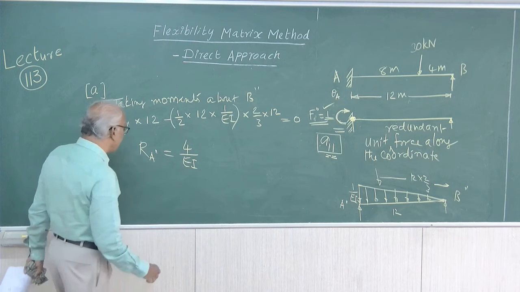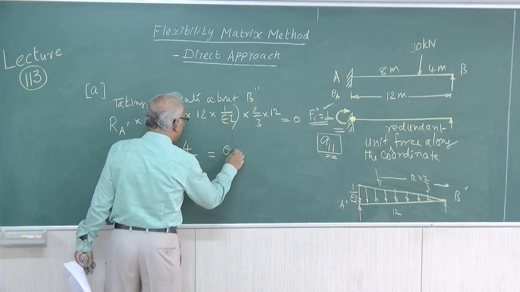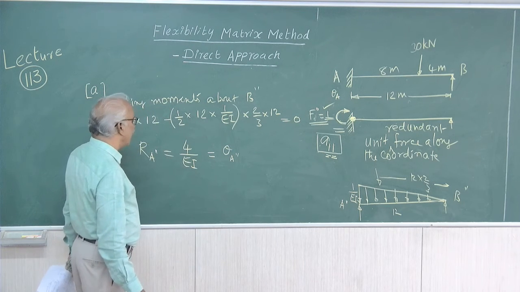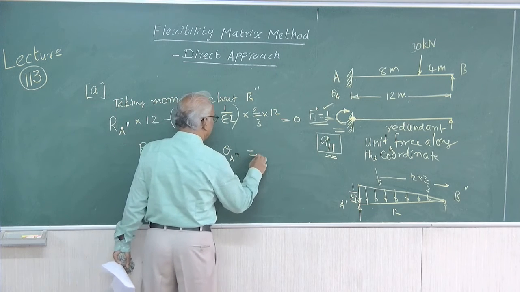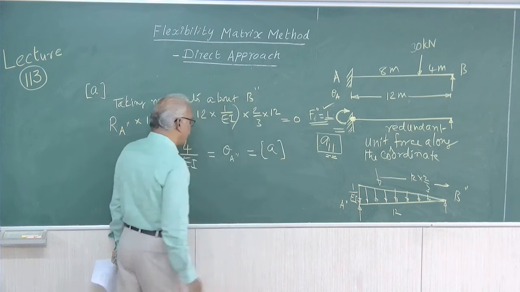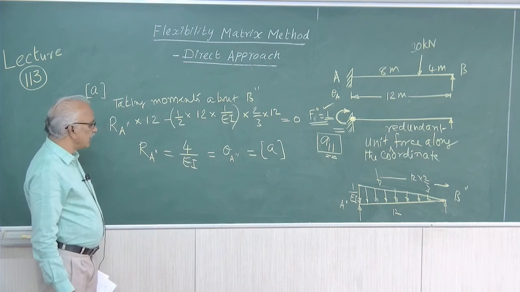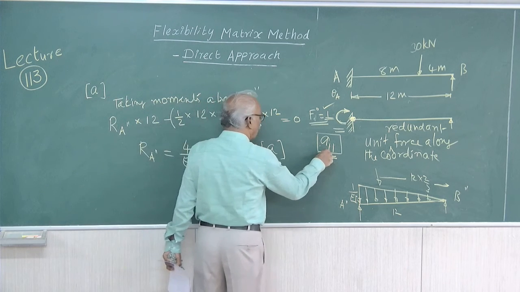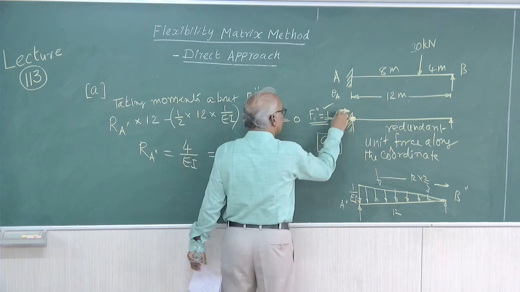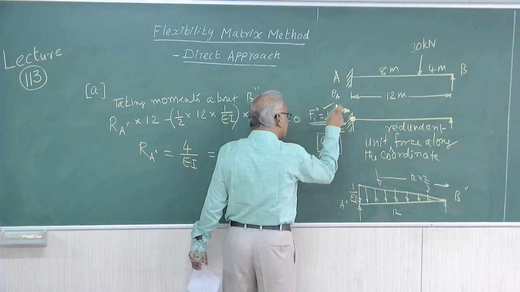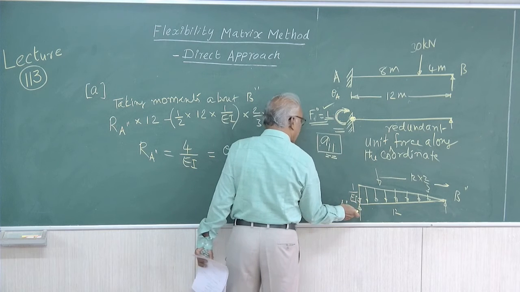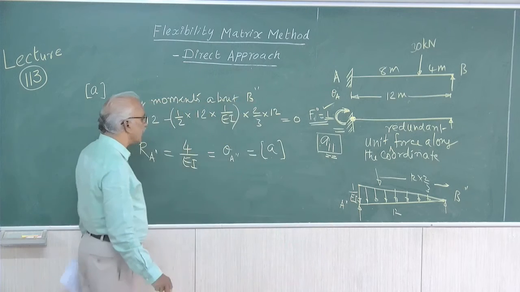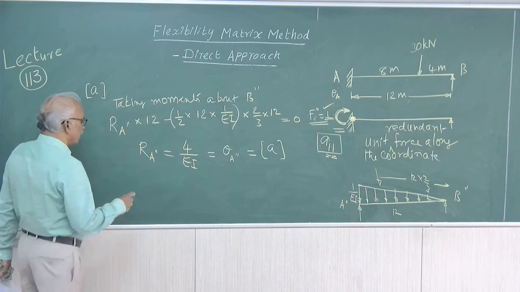So, this 4 by EI is theta A2 dash in the given beam. Now, this is the flexibility matrix. It is of size 1 by 1. The flexibility coefficient means the displacement at coordinate 1 due to unit force applied along coordinate 1. The corresponding thing is rotation. From the conjugate beam we get the shear force, which gives the rotation at A of the given beam. Therefore, A equal to 4 by EI.